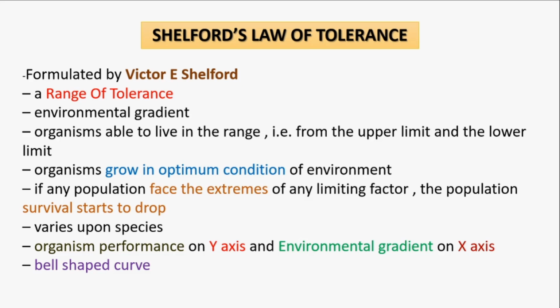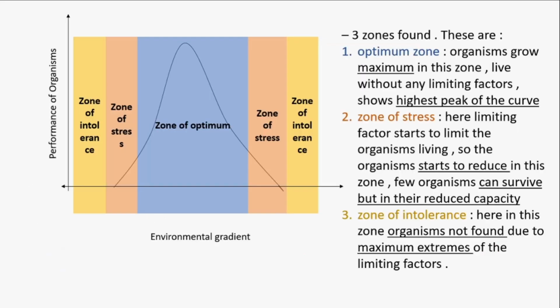So let's see the graph. This is the graph. You can see on the y-axis the performance of organisms and on the x-axis the environmental gradient. The zones, as you can see in this graph, are actually three zones. This is the zone of optimum. In this zone, organisms show a high growth rate and the highest peak of the curve.